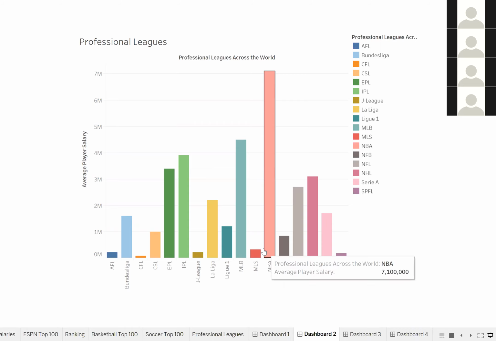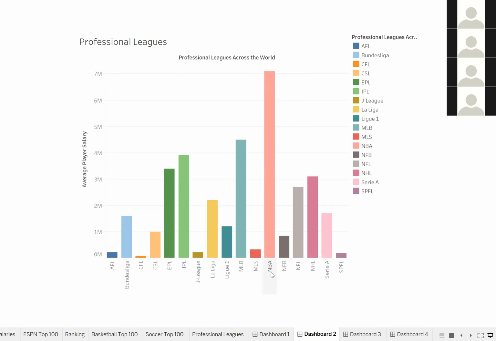But coming back to this one, as you'll see, they're obviously abbreviated, but if you really dive deep, there's more sports leagues within soccer than basketball. However, again, basketball, with its popularity and reach, does allow for the players to get paid very well.